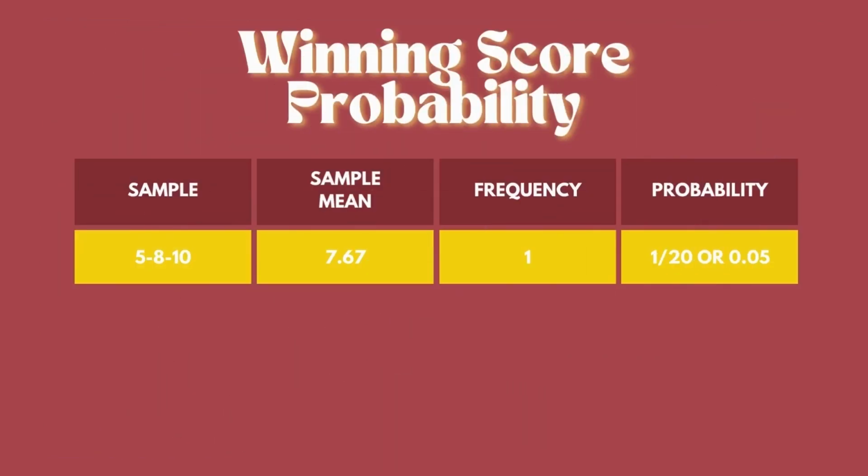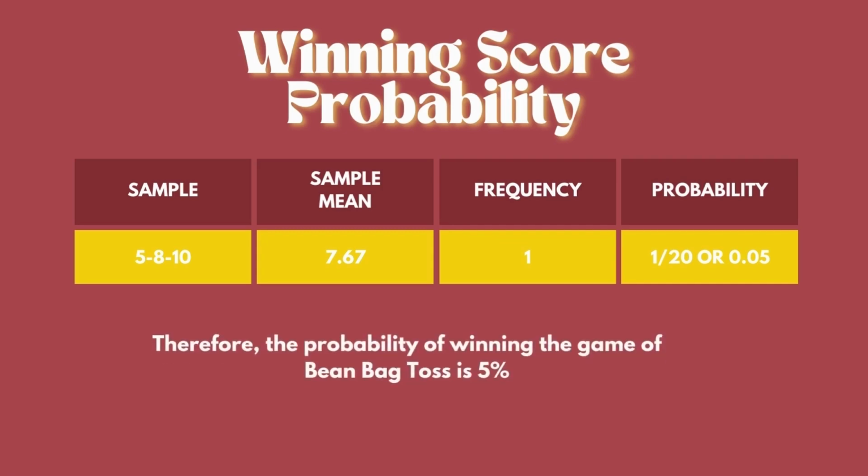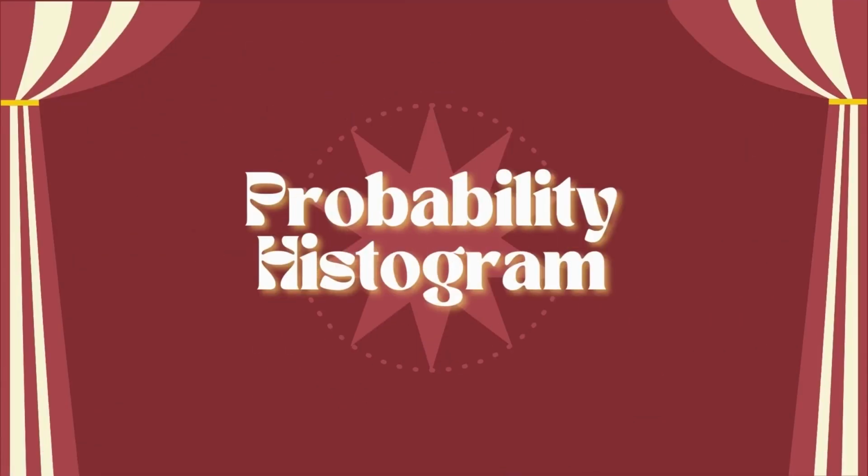So, from here, we can now get the chance of winning the game of beanbag toss. We can see that our winning points 5, 8, 10 have a mean of 7.67, which is equivalent to 1 over 20 probability. We can convert that to a percentage and we will get 0.05. Therefore, the probability of winning the game of beanbag toss is 5%. Let us look at our probability histogram so we can visualize our answer.